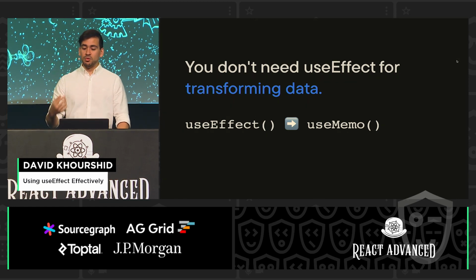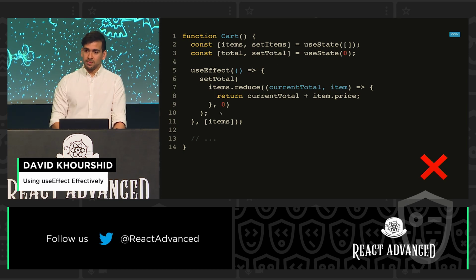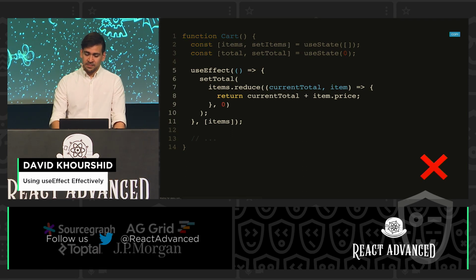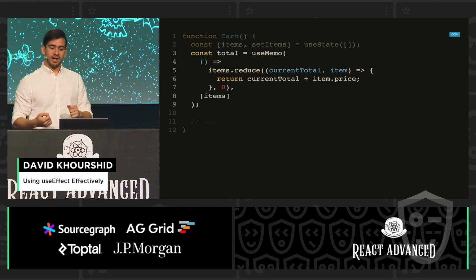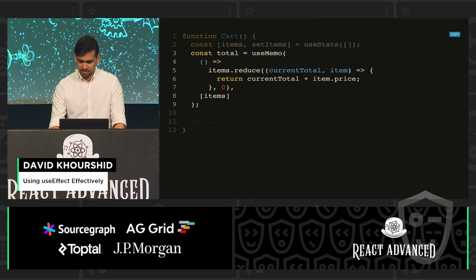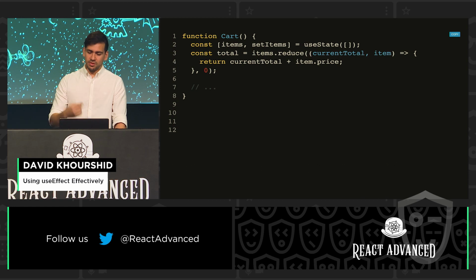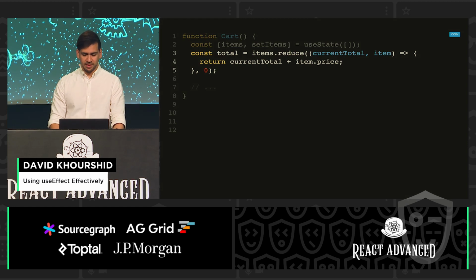So the first one, you don't need useEffect for transforming data. Here's an example where we're calculating the total of a number of items right in useEffect, which makes sense, right? Whenever the items change, we need to set the total. Guess what? That's a very imperative way of thinking. Instead, what we could do is just put it inside useMemo, because total is a derived value, and useMemo is very good for derived values. But guess what? You might not even need useMemo. Honestly, start without it, and only if you start to notice performance problems should you start to use useMemo. I'm saying useMemo a lot. But yeah, much simpler. Get rid of the useEffect.